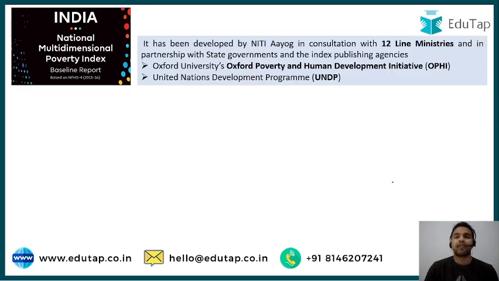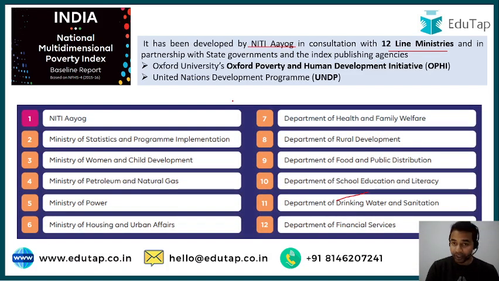Now if we talk about the National Multidimensional Poverty Index, this index has been developed by Niti Aayog in consultation with 12 line ministries. And what exactly are these ministries? Here is the list of all these ministries in consultation with which Niti Aayog has developed this index. The nodal ministry for the National Multidimensional Poverty Index is Niti Aayog itself, and here is the list of the other 11 ministries along with which this index has been framed. You can go through the names of these ministries as well.